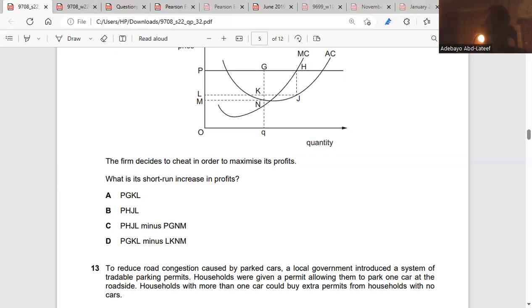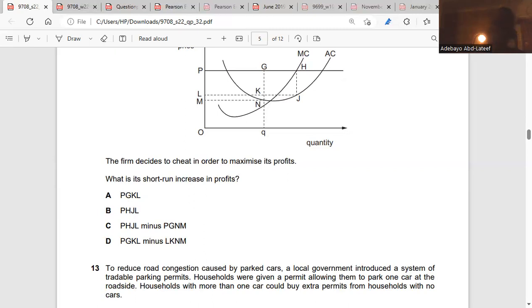So whoever they talk to, they're going to talk about price. They cannot know how many customers you have, they cannot tell if it's 50 or 60 customers. But one of the customers will talk about the price. So price is difficult to change, but quantity is easy to increase. Yeah. They are cheating. It's cheating, yes. But the only way they can cheat is to increase the quantity between PG and L.